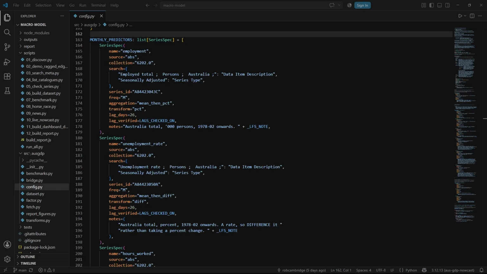I then get this data for each indicator into my model using a Python package called readabs, which pulls the data that I want from the ABS and prevents me from having to manually go through spreadsheets. And some of the code that you can see on screen gives you a rough idea of what was involved in practice in programming to pull the data for each of these variables.